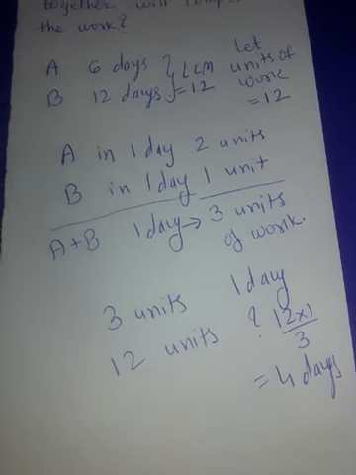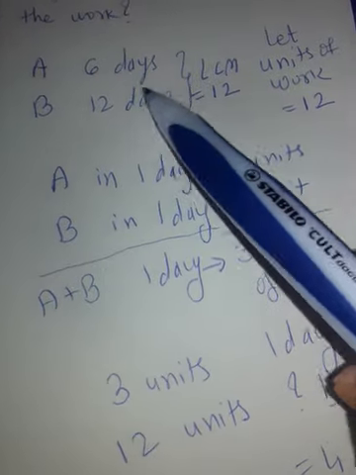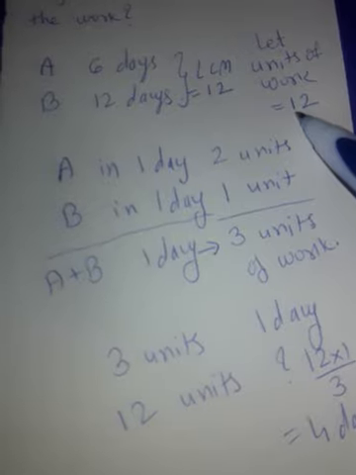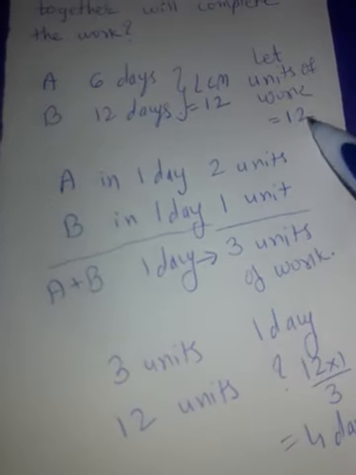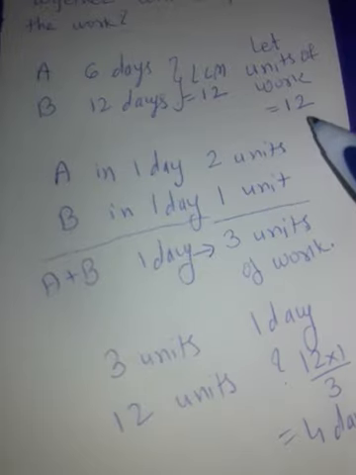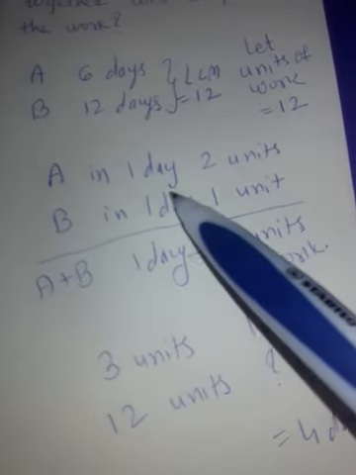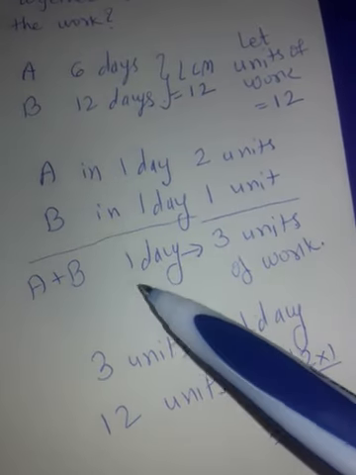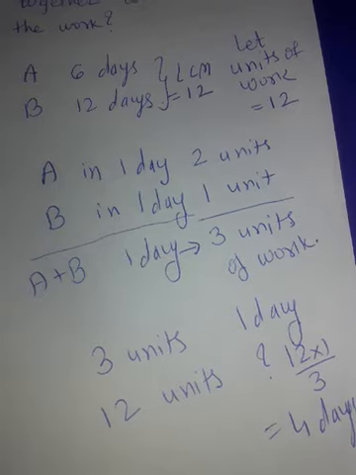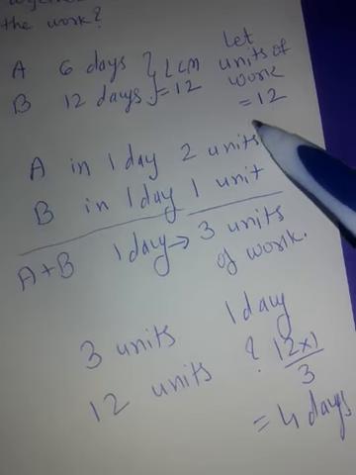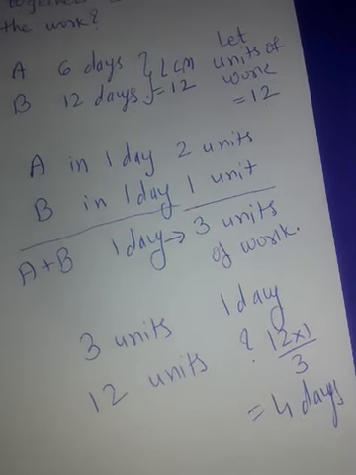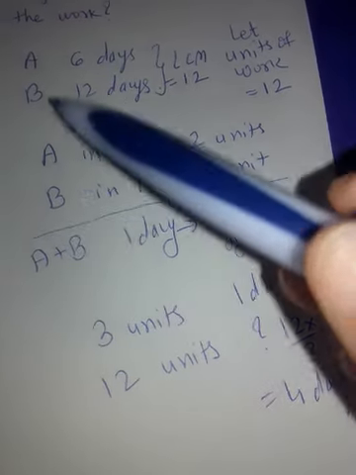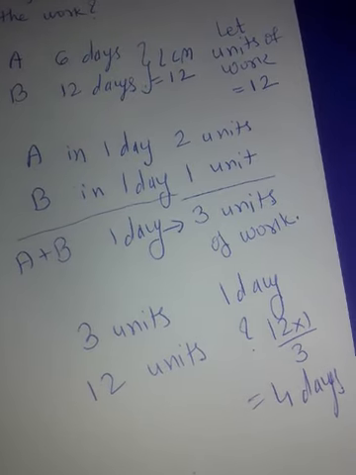Got it? Was it easy? What did we do? For 6 days and 12 days, we just took the LCM and assumed it as units of work. And then straight away we divided units by the number of days. 12 divided by 6, 2. So A completes 2 units in 1 day. B completes 1 unit in 1 day. And in 1 day together they will complete 3 units. And 12 units of work is there. So together they will require 4 days. Oral sum. This is just oral. You don't need all this rough work at all. Orally you can say the answer is 4.